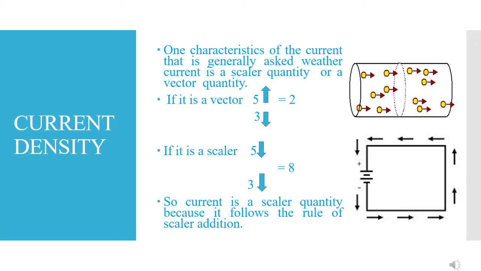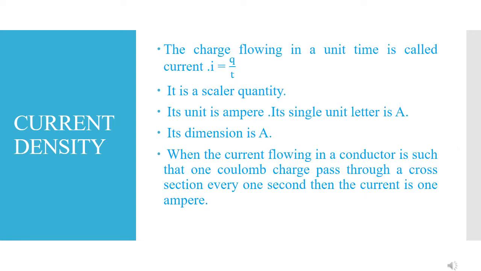As you have seen, if currents are in opposite directions in a conductor, we would get a current of 2 ampere if it were a vector. But if the current is 5 plus 3 equals 8 amperes, it is simple addition. It follows the rule of scalar addition, not vector addition. So current is a scalar quantity, not a vector quantity. This is the first conclusion.